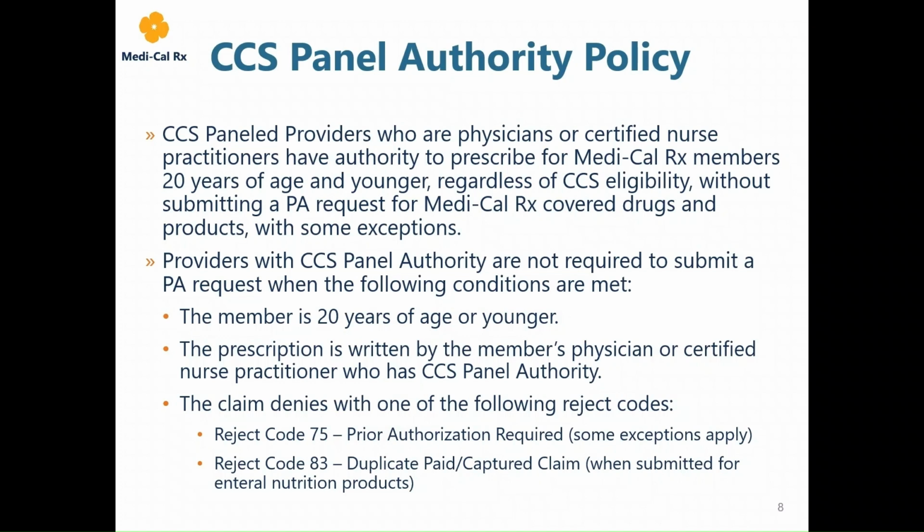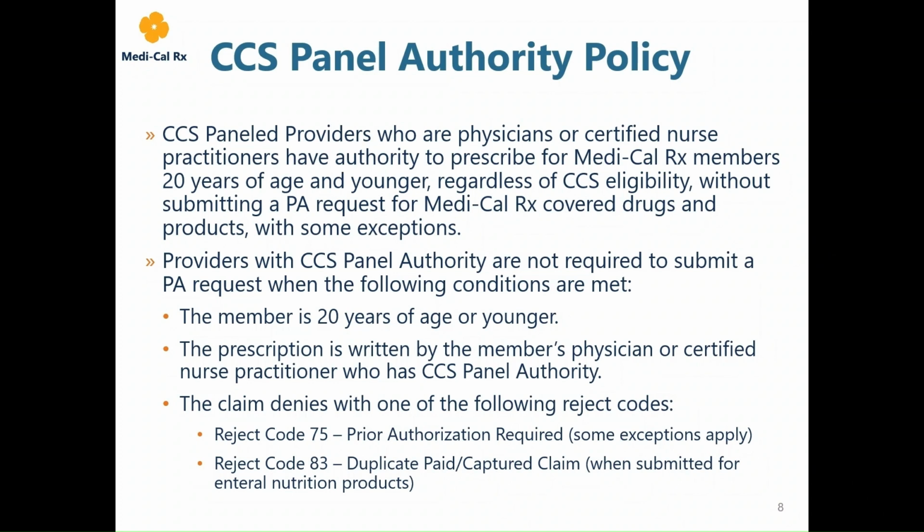The CCS panel authority policy covers the PA requirement when the following conditions are met. The member is 20 years of age or younger. The prescription is written by a member's physician or certified nurse practitioner who has CCS panel authority, and the claim denies with one of the following reject codes. Reject Code 75, prior authorization required, some exceptions apply, or Reject Code 83, duplicate paid captured claim, when submitted for enteral nutrition products.